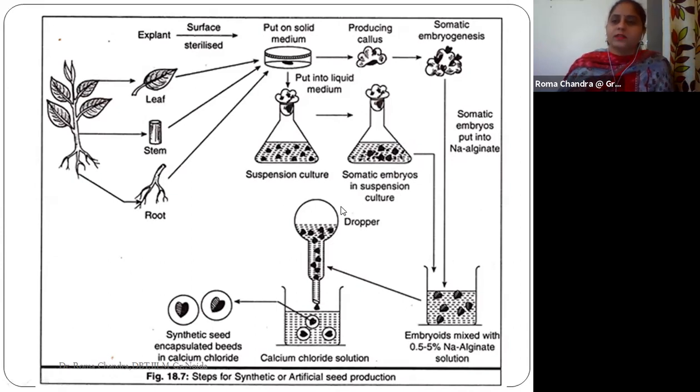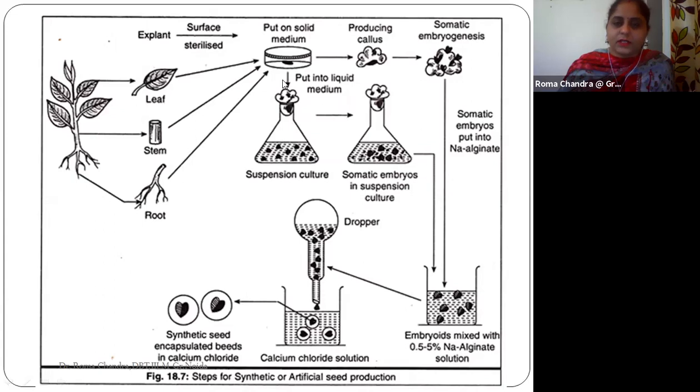So we will put these somatic embryos into sodium alginate. It is a kind of media which will help to encapsulate, to cover this seedling, and we will have these artificial seeds. So here you can see we need to put whatever media we are considering.